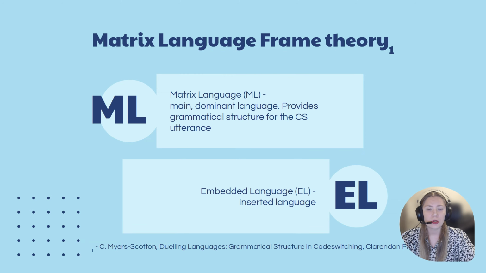The linguistic matrix language frame theory was introduced by Carol Myers-Scotton in 1993 in a book called Dueling Languages. The theory provides a model for code-switch production and introduces the concept of a main, dominant language and a secondary inserted language in code-switched utterances. These languages are called matrix language and embedded language.